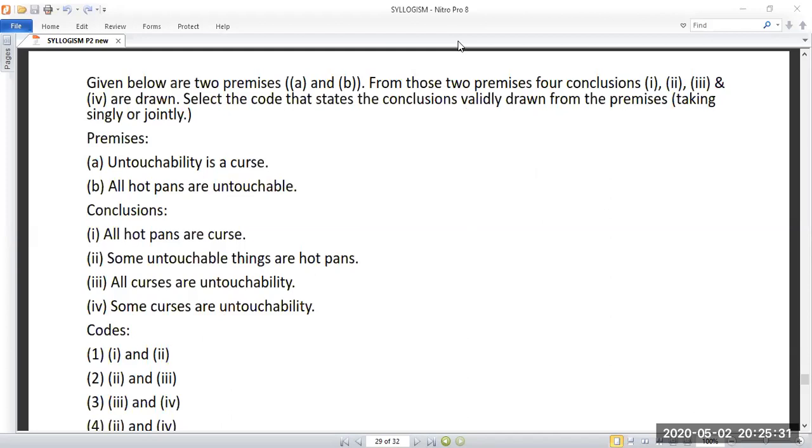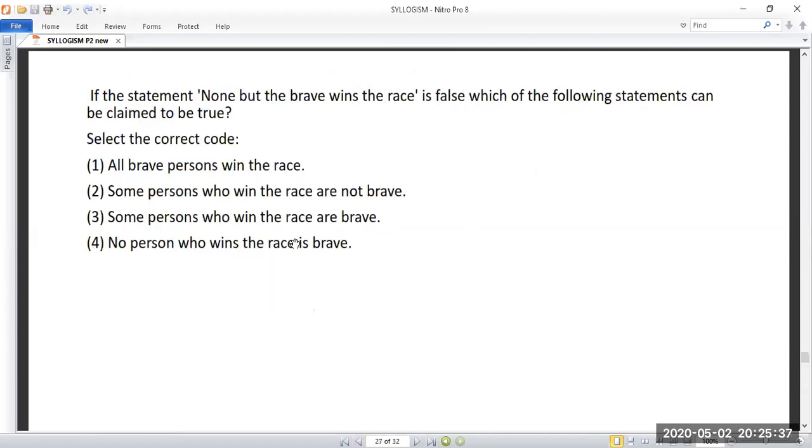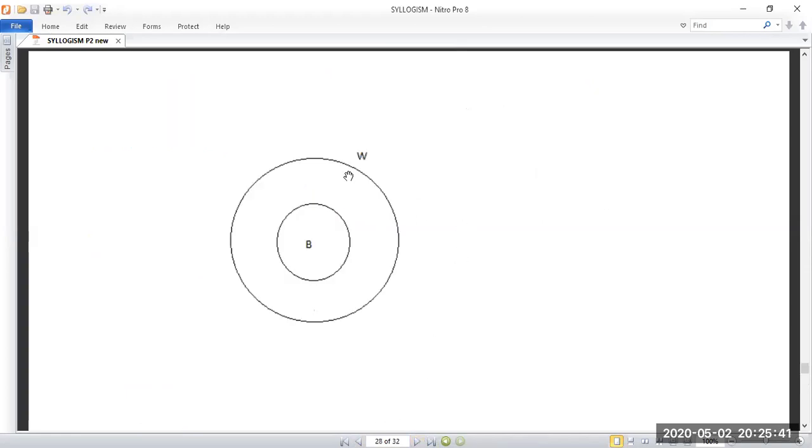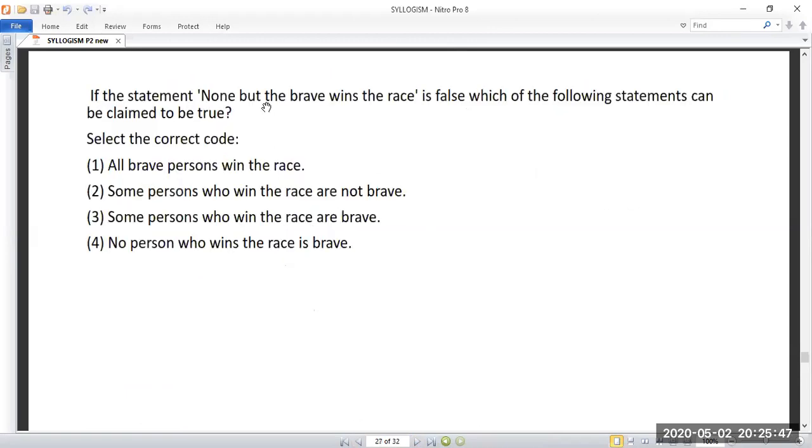So somebody has replied 4. If you take 4, "No person who wins the race is brave." The question itself says "all persons who win the race," and that is taken to be false. So there is no connection with "no person who wins the race is brave."